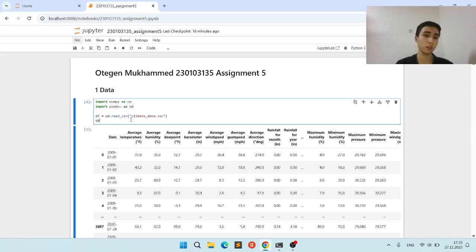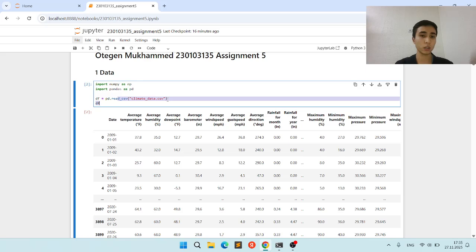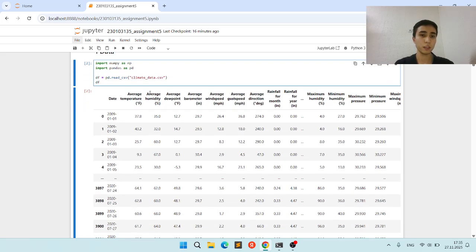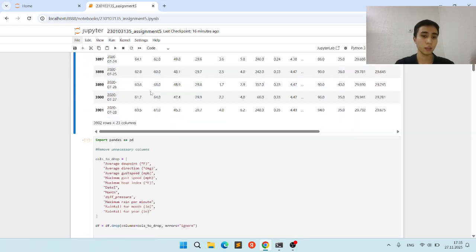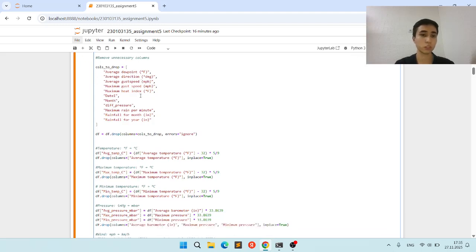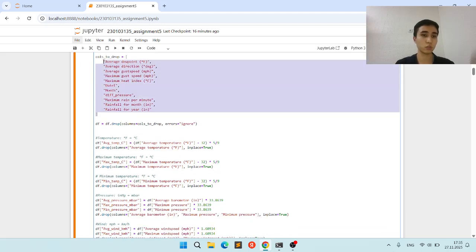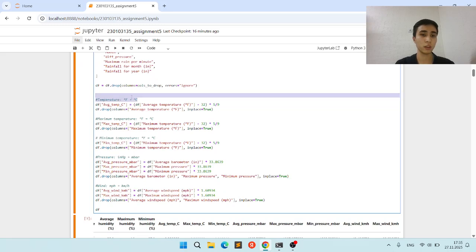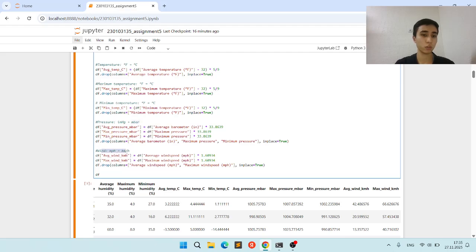Let's start by loading our file, and this is our data. It's about weather data, and first of all we do some cleaning and pre-processing. We drop these unnecessary columns and convert the units. For example, here we can see that we convert Fahrenheit to Celsius, also for pressure, for MBR, and for wind also.